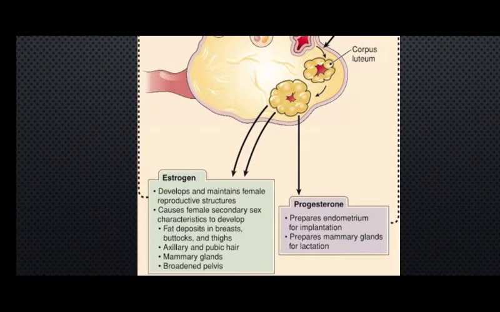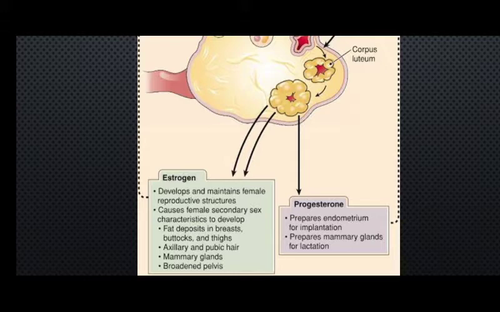Estrogen maintains and develops the female reproductive features. It keeps the uterus and everything healthy and well. The ability of the ovary to produce the ovum is also maintained quite a lot in the body of the female.